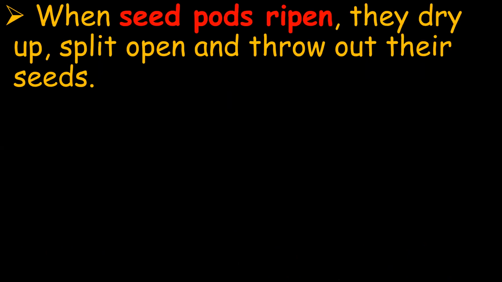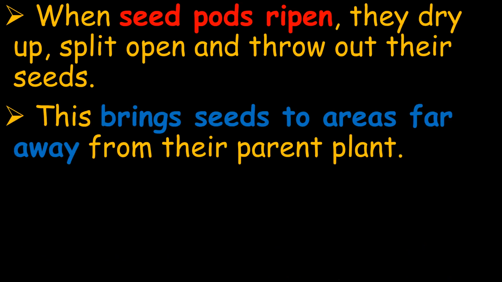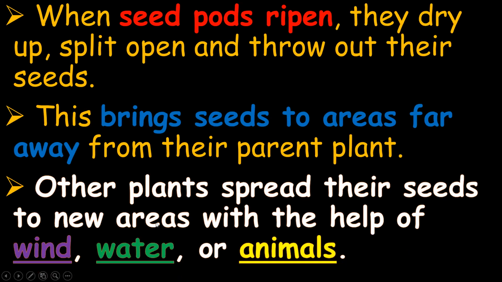When seed pods ripen, it is already ripe. That means already ready to harvest. They dry up, split open, and throw out their seeds. If it's already ripe like this, the fruit is like that. And if it's already ripe, it will open like this, and the seeds will be thrown anywhere, and the seeds will start to grow. This brings seeds to areas far away from their parent plants.